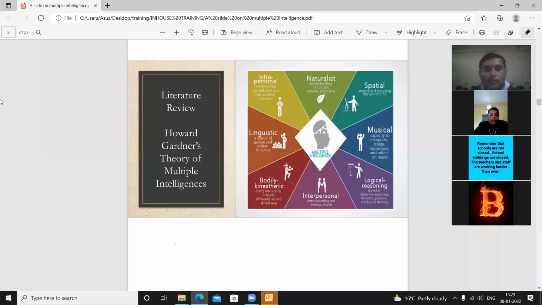And the next one is naturalistic intelligence. What is this one? Naturalistic intelligence means they are very much sensitive to the features of the natural world. Natural world means the environment that you interact with in the surroundings. And the next one is intrapersonal. Before that we have understood about the interpersonal. Interpersonal means they are very much effective in communicating and reading people, and they are like psychologists.